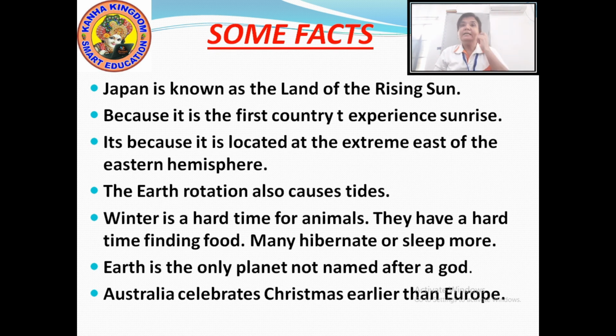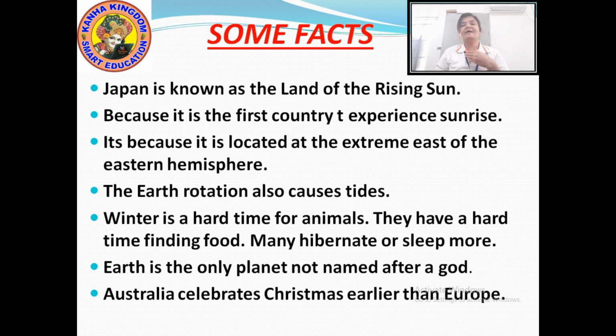Next, the earth's rotation causes tides. Now what are tides? Tide means the rise and fall of the sea water. The rise and fall of the sea water is called tide. This tide is caused because of the earth's rotation, and the tides occur twice a day.